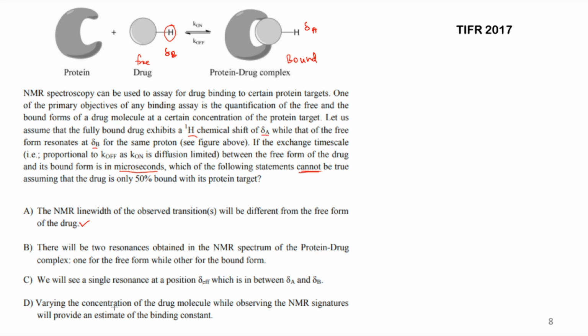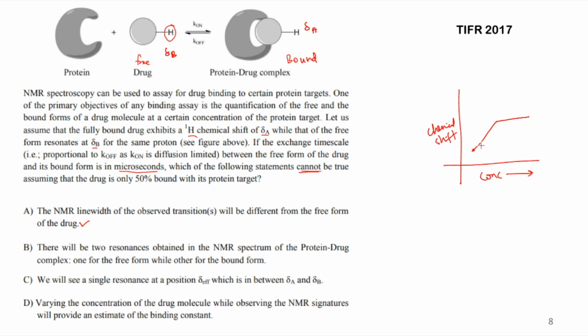Statement D says that varying the concentration of the drug molecule while observing the NMR signatures will provide an estimate of the binding constant. Now that is true. How do you find the binding constant, or how is this experiment done in the laboratory? They slowly increase the concentration of the drug, and plot the concentration of the drug, meaning how much drug they have taken, on the x-axis. So they plot concentration versus chemical shift, and they get some curve like this, and somewhere it is going to saturate.